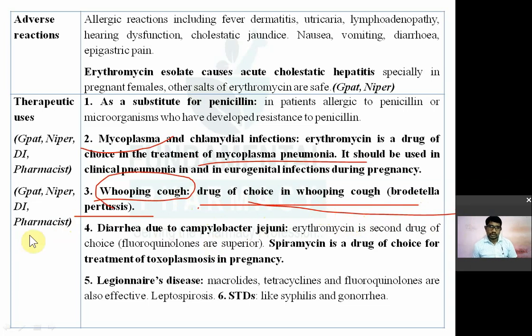Then it is also used in the treatment of diarrhea due to Campylobacter jejuni. Sorry, Campylobacter jejuni is a bacterium. Campylobacter jejuni concerns your intestine. The jejunum part of the intestine is particularly where it causes infection. So erythromycin is the second line drug of choice for the diarrhea due to Campylobacter jejuni. Who will be first line? Fluoroquinolones.